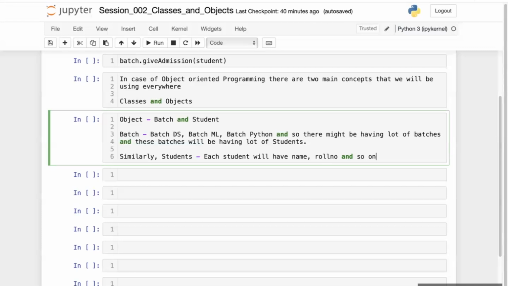Each student will have some roll number, some address of their house, some mobile number. Likewise, there are so many things. So more or less, the students will be similar as well.